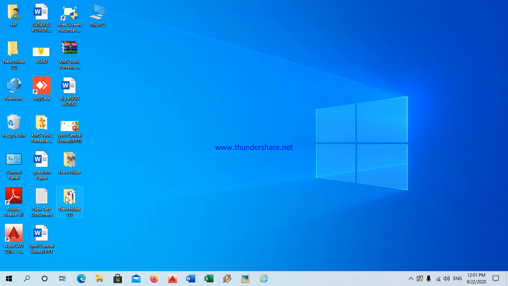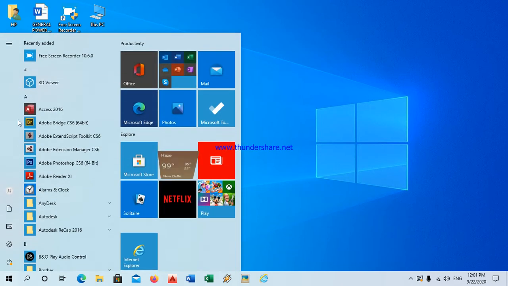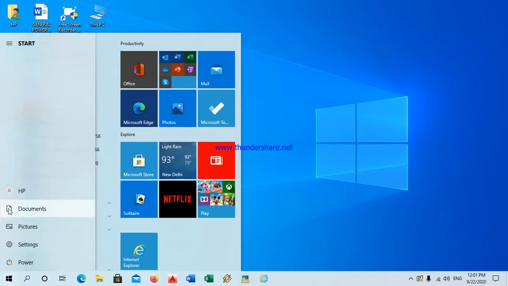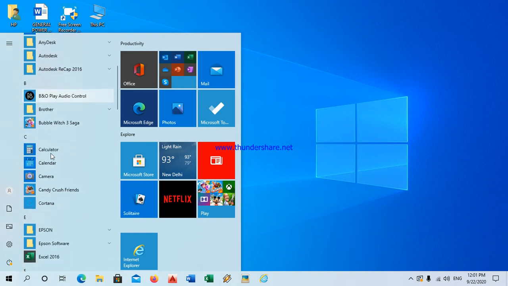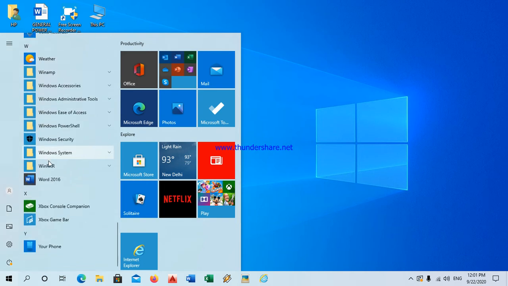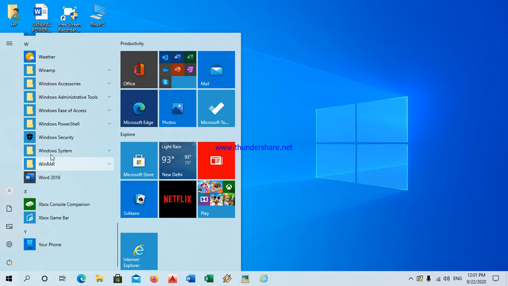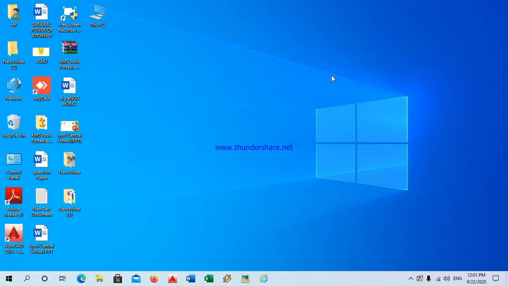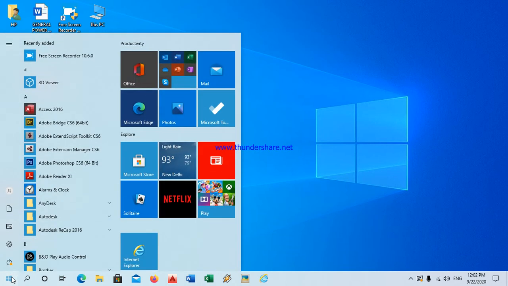So the next one is the start button. The start menu gives quick access to the documents. This is the start button. Windows applications support a menu and many options. See, these are the main menu options over here. To open the start menu, bring your cursor near the start button and press the left mouse button by clicking. Now the start menu will open.